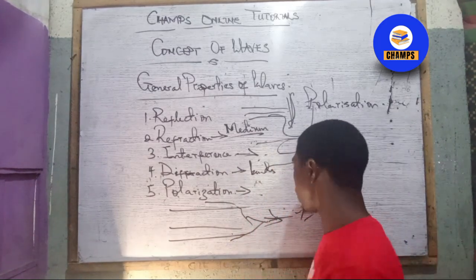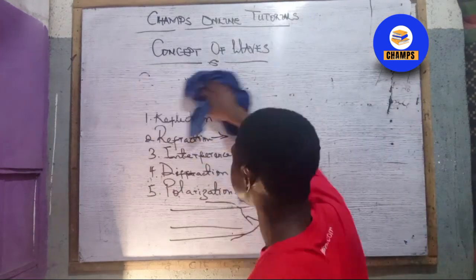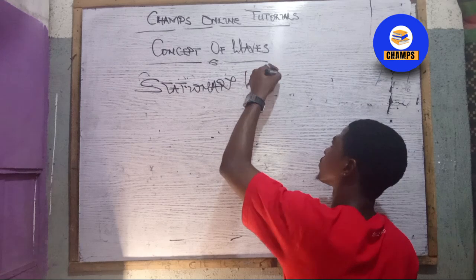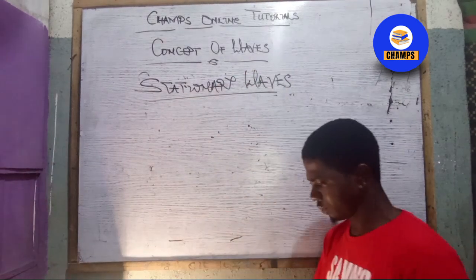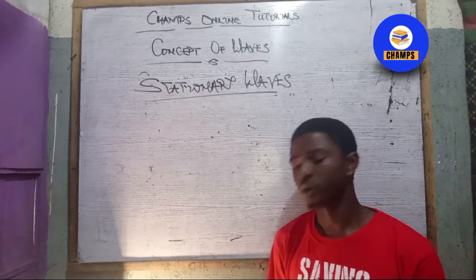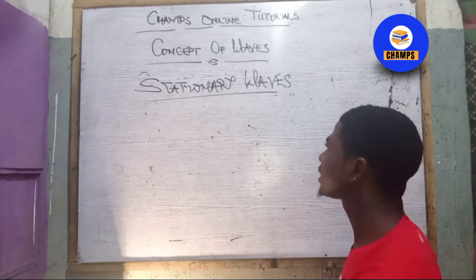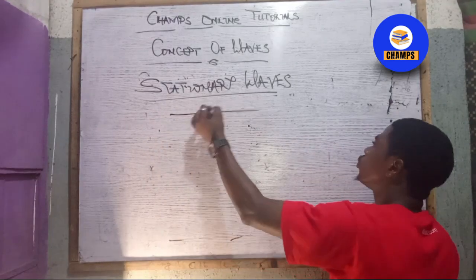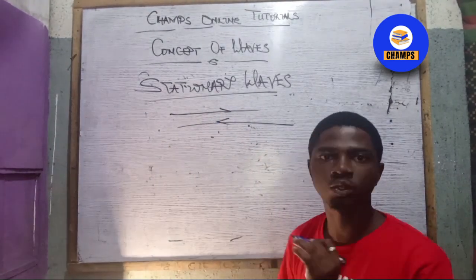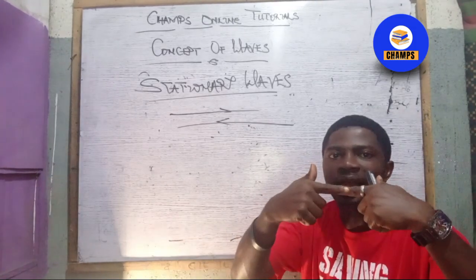All right, so moving on. We also have another concept of wave, which we know as stationary waves. So to stationary waves now. A stationary wave is formed when two equal waves are opposite. For instance, if I have this wave going towards this direction and I also have this one going towards this direction, these are two equal waves moving in opposite directions.